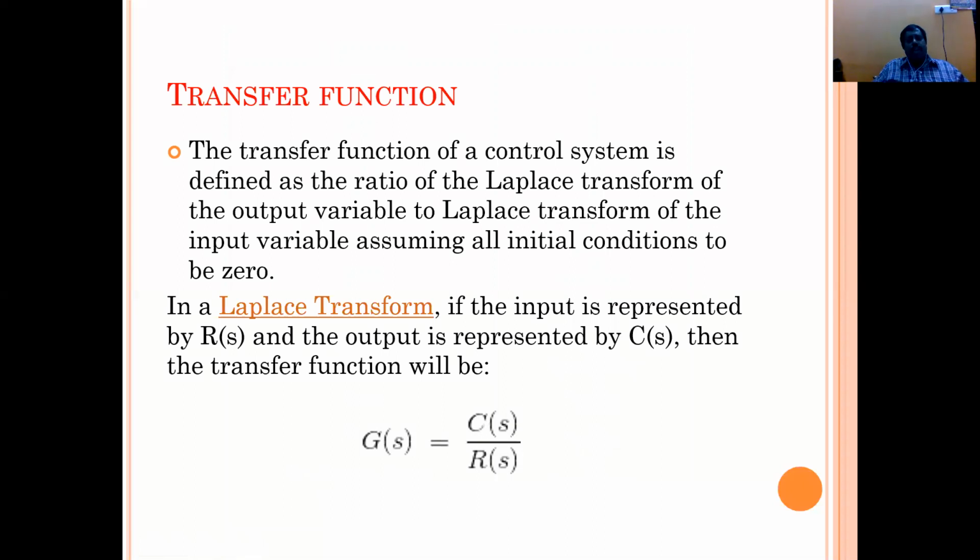Transfer function. The transfer function of a control system is defined as the ratio of the Laplace transform of the output variable to the Laplace transform of the input variable, assuming all the initial conditions are 0. Simply, Laplace transform of output by Laplace transform of input is called the transfer function. In a Laplace transform, the input is represented by R(s). Why? Because we are taking the input as a reference.